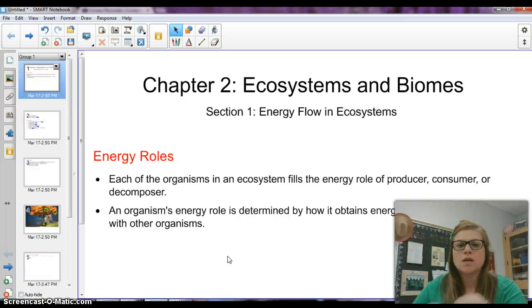Good afternoon, guys. We're going to start Chapter 2, Ecosystems and Biomes, Section 1, Energy Flow in the Ecosystems. Now, you should be on a whole new piece of paper, and at the top of the paper should be titled Chapter 2, Ecosystems and Biomes. Underneath that, just like how I have it on the screen here, it should say Section 1, Energy Flow in